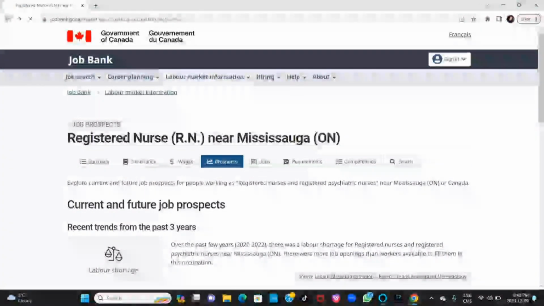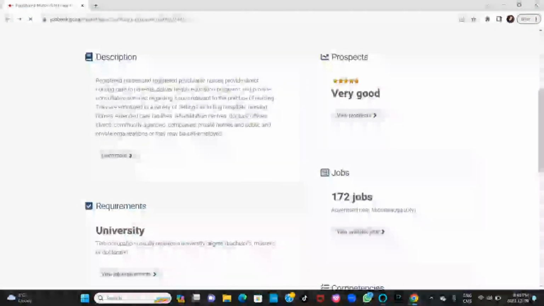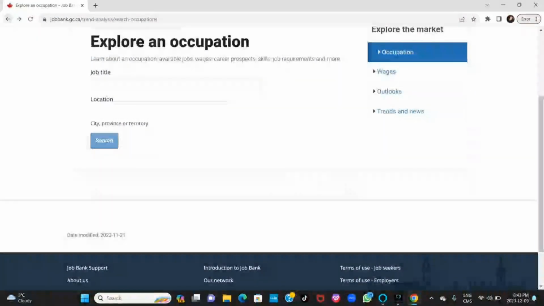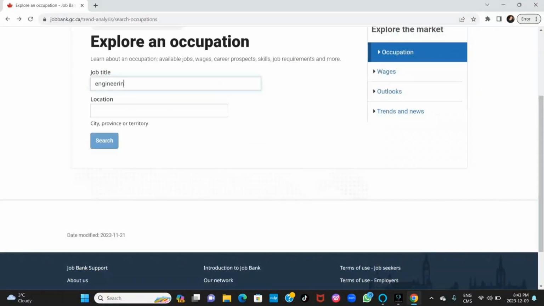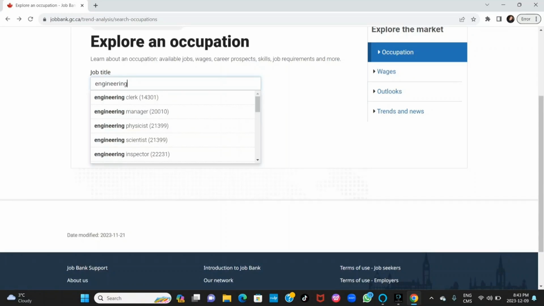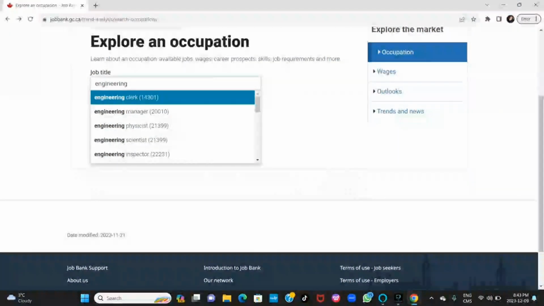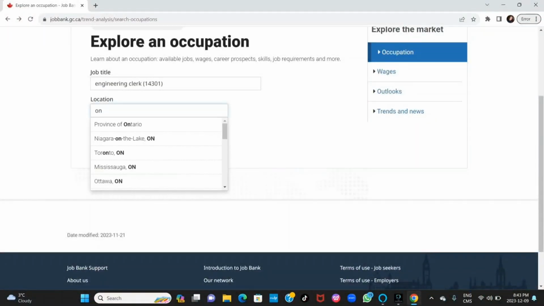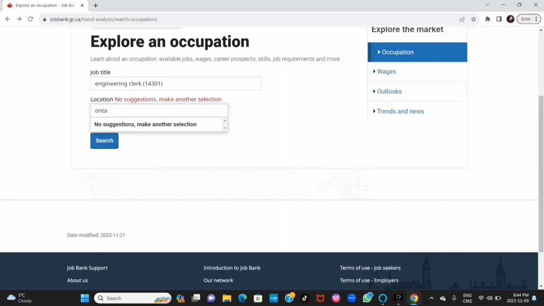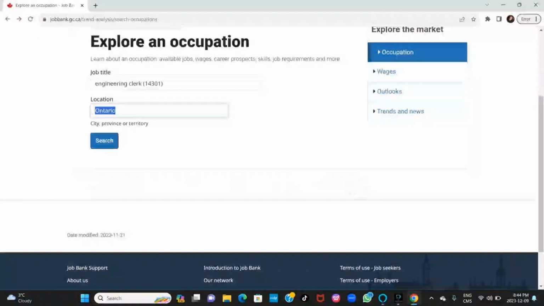Let me go back to check for another occupation. There are some occupations where it will tell you moderate, sometimes it tells you poor. Let me see, engineering. Okay, engineering clerk. Let me click on that, and let me see Ontario. So let me just say province of Ontario, right?